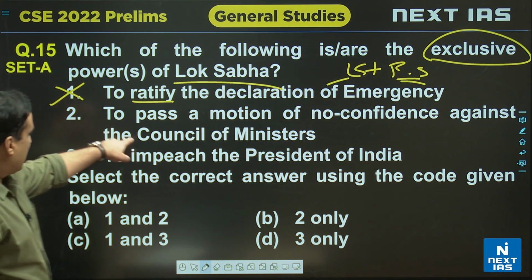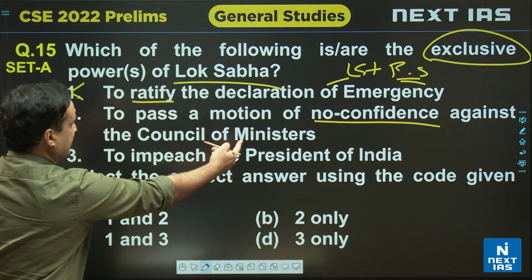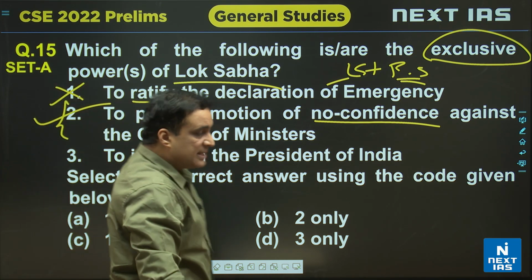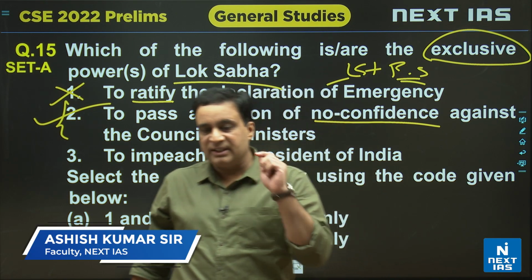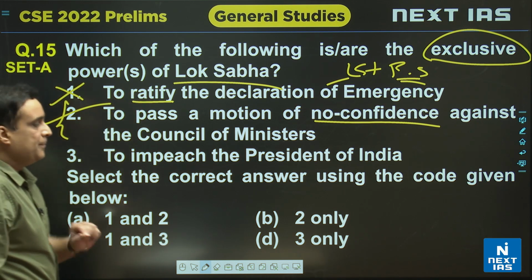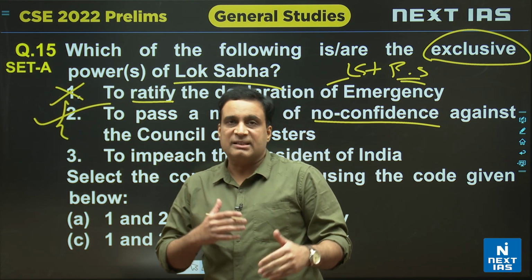Second, to pass a motion of no confidence against the Council of Ministers. देखिए, this statement is correct. This power lies only with Lok Sabha, not with Rajya Sabha. No confidence motion is introduced and passed only in Lok Sabha, not in Rajya Sabha, because we are following what? We are following parliamentary system of government.